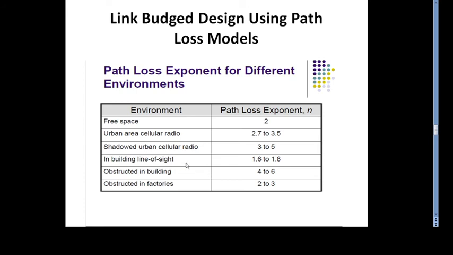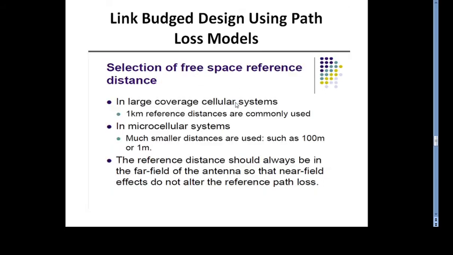In building line of sight, the value of n ranges from 1.6 to 1.8. Obstructed in building, 4 to 6. Obstructed in factories, 2 to 3. So this gives the path loss exponent for the different environments.